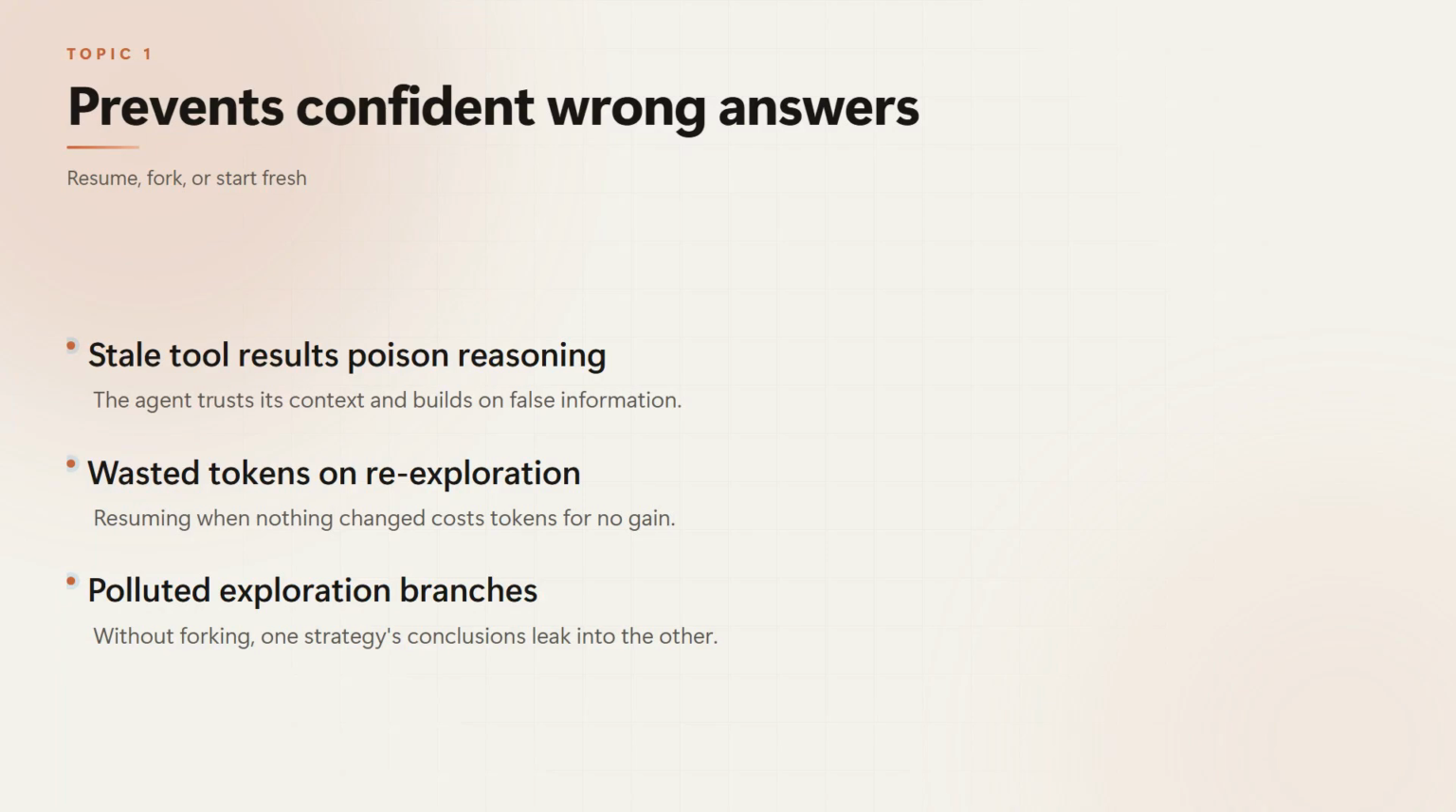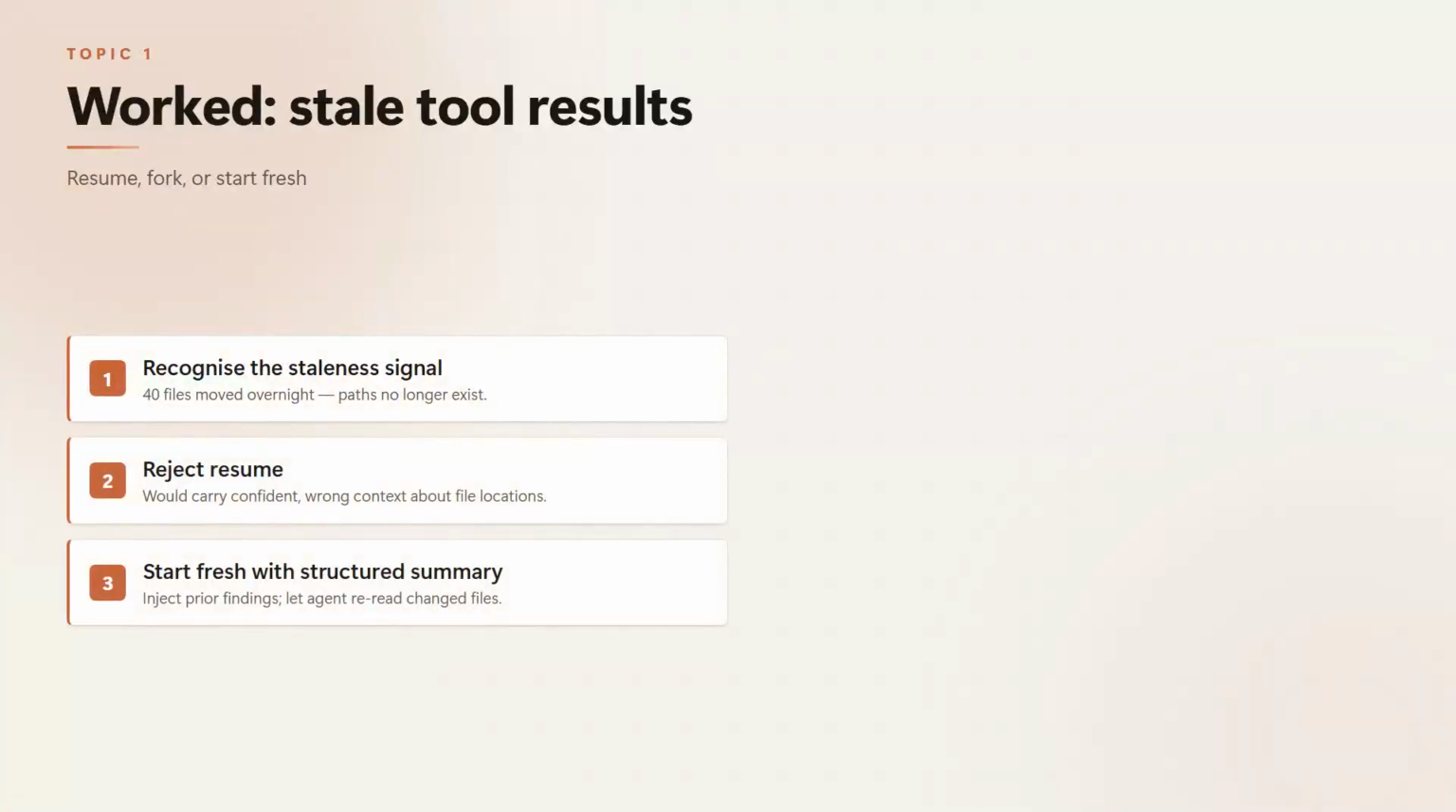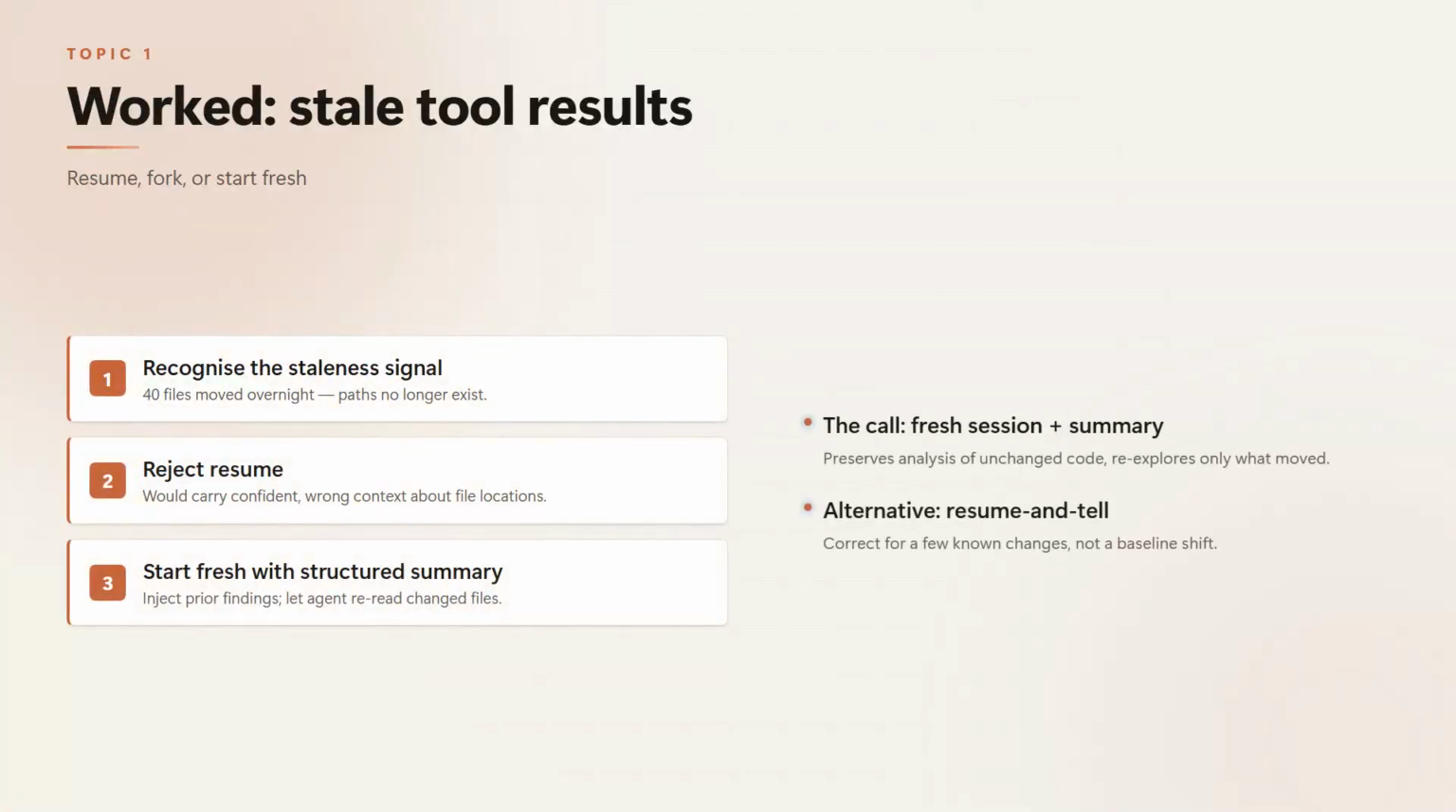On the other side, always starting fresh when you could resume wastes tokens and time re-exploring unchanged code. And without forking, parallel explorations pollute each other. One strategy's assumptions leak into the other's conclusions. Take the first scenario. Yesterday you mapped a legacy billing module, and overnight a refactor moved 40 of the files you read. The staleness signal is clear: every tool result describes files at paths that no longer exist. If you resume, the agent carries confident, wrong context about where things are.